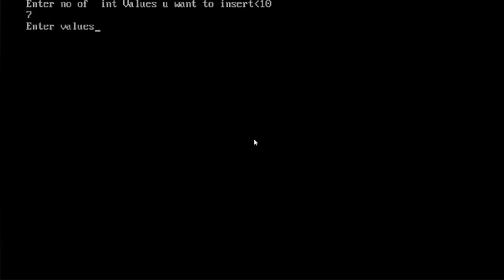It is asking me to enter the values. Yes, now I am entering the values. 1, 2, 3. I'm pressing enter every time. 4, 5, 6, 7. 7 values got entered. So 7 values got scanned and 7 values got printed. Clear? Is it clear for all my children? Yes, ma'am.